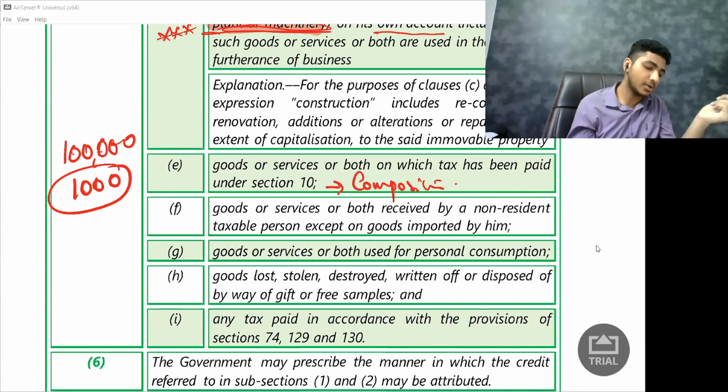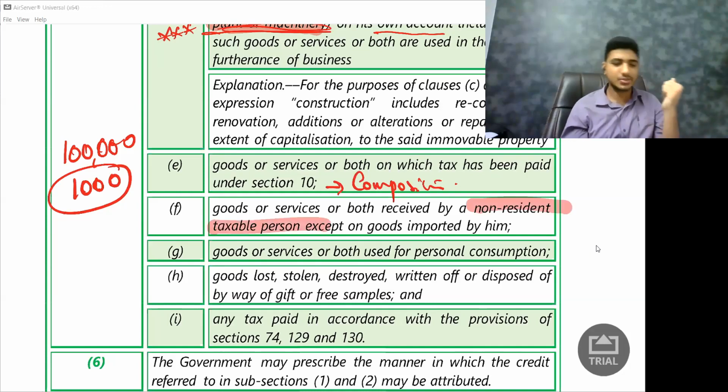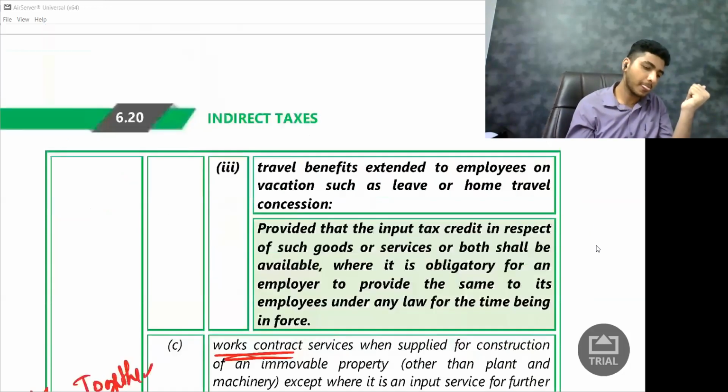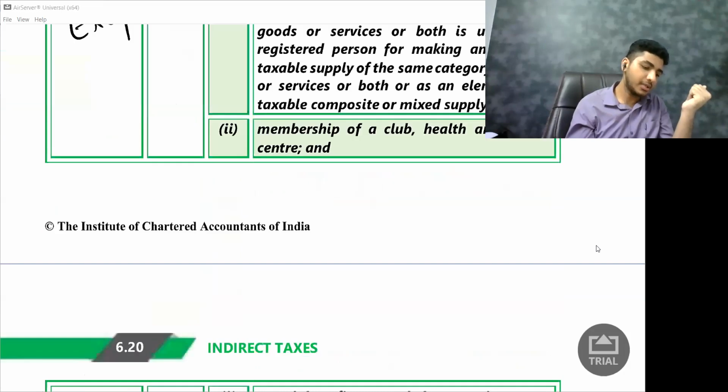What are they saying? This is exclusively for whom? NRTP. In the examination they will not ask a question, but we need to study. So what are we studying? Let me explain it to you.